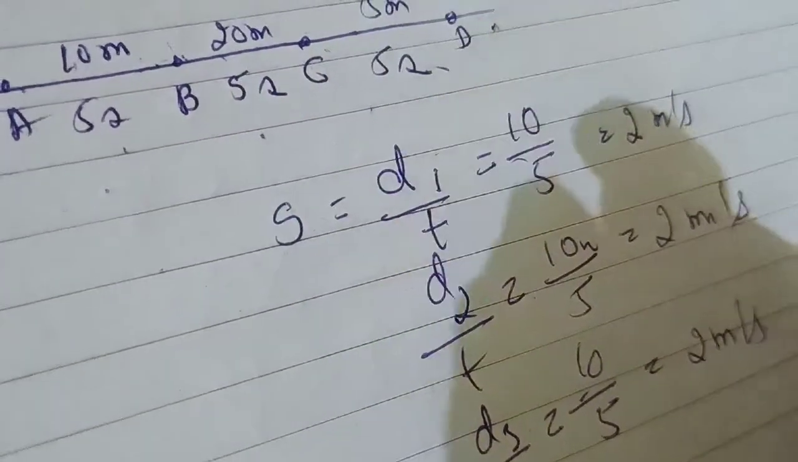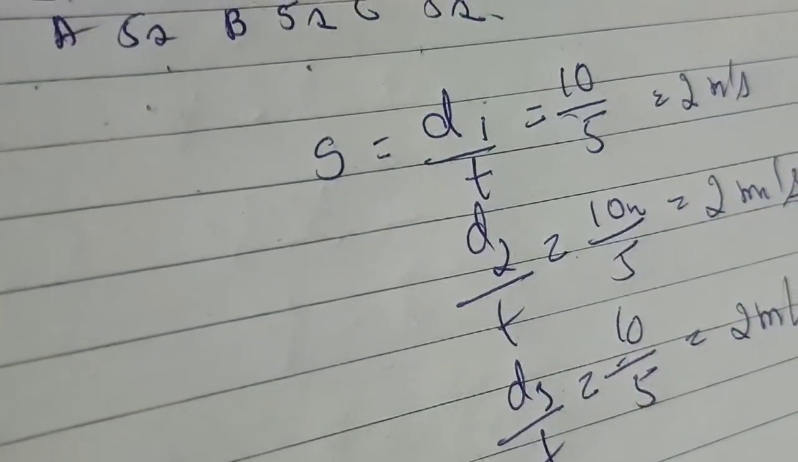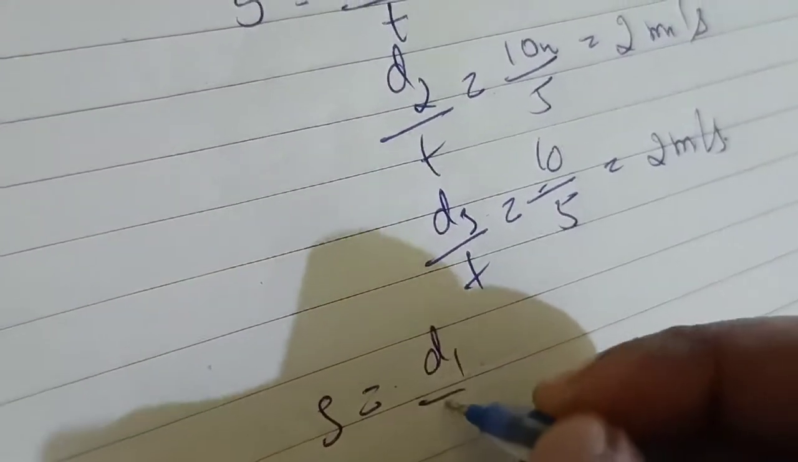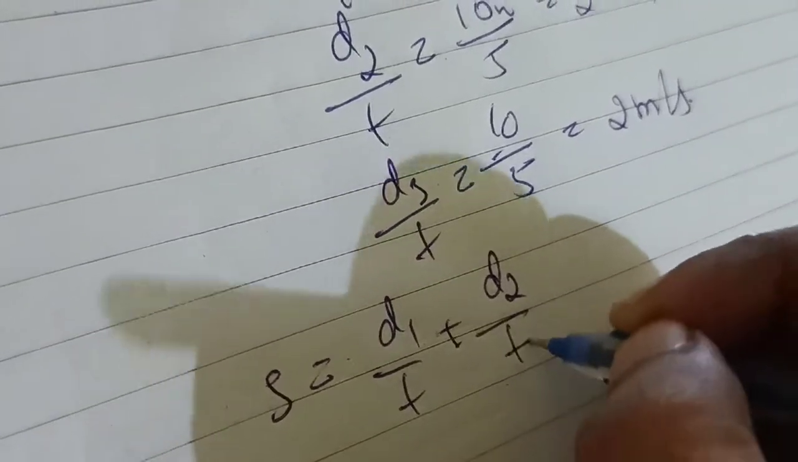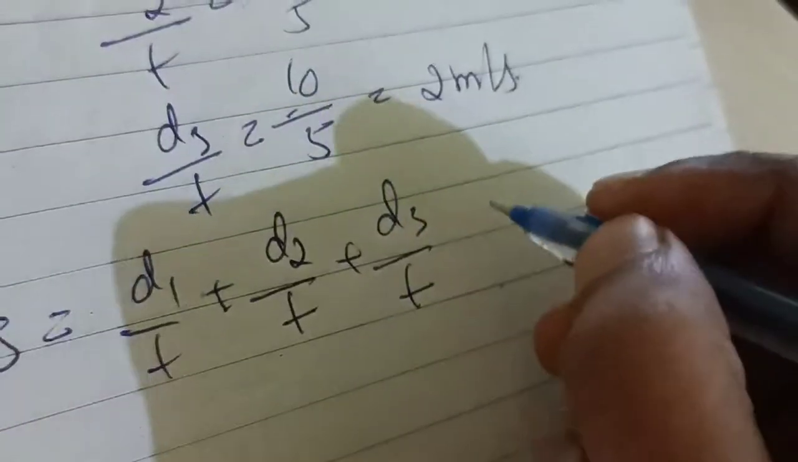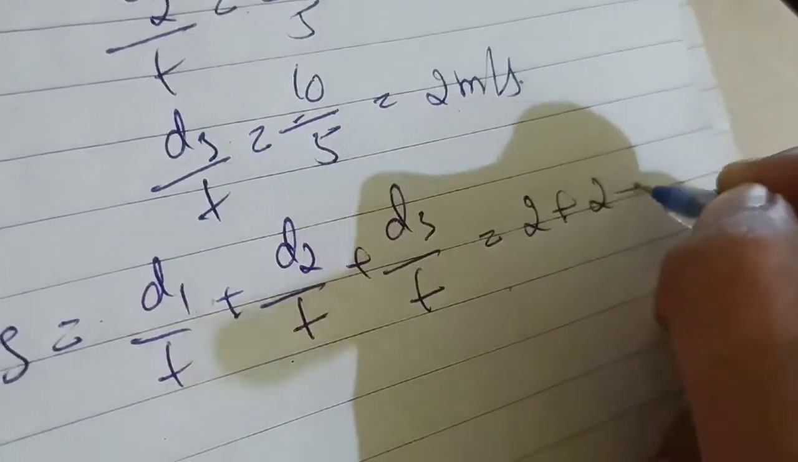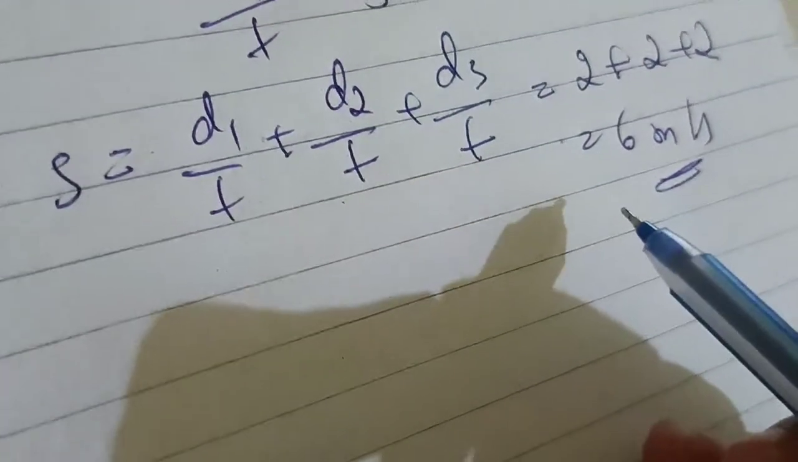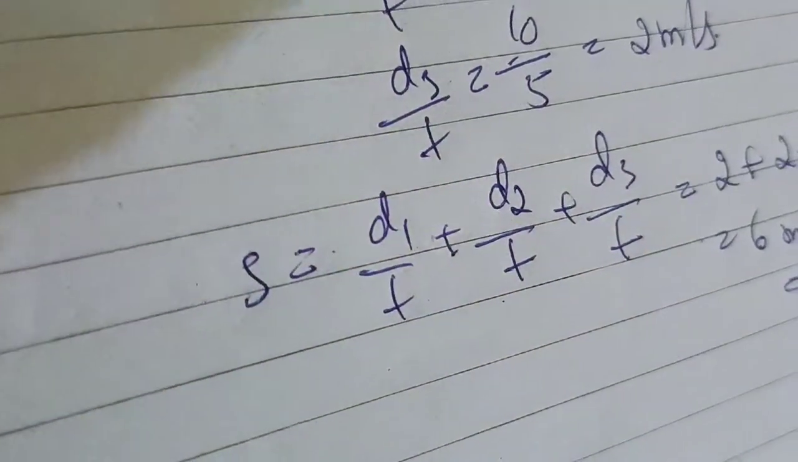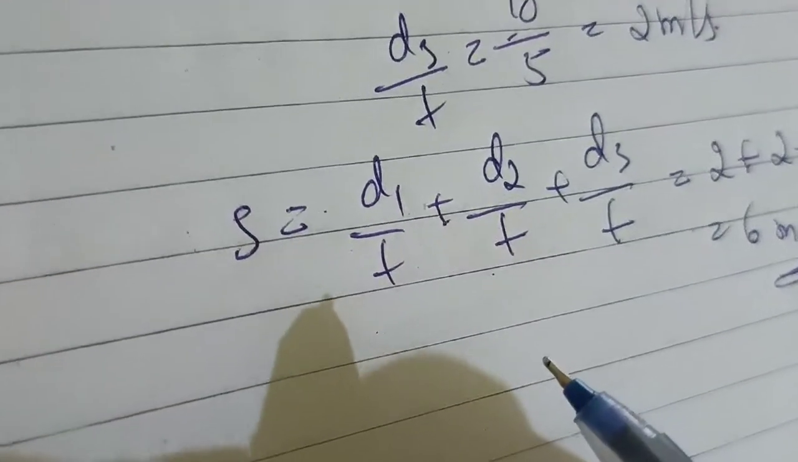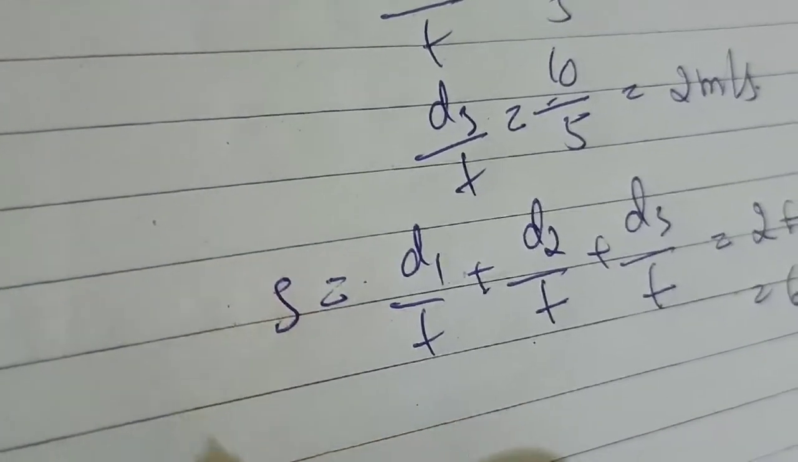So you get the same speed, isn't it? You add up those values: D1 by T plus D2 by T plus D3 by T. So what do you get here? 2 plus 2 plus 2 is equal to 6 meters per second. So in the uniform motion, if I ask the overall speed, you are able to say it is 6 meters per second. Throughout the journey, the speed remains constant.